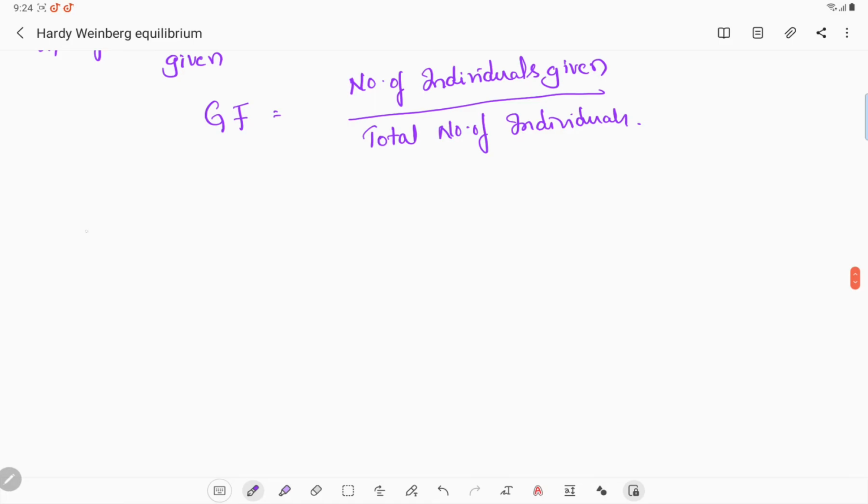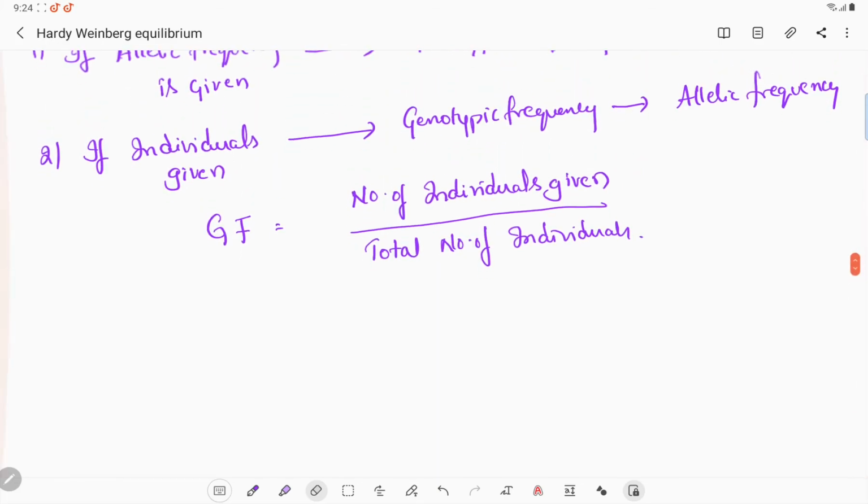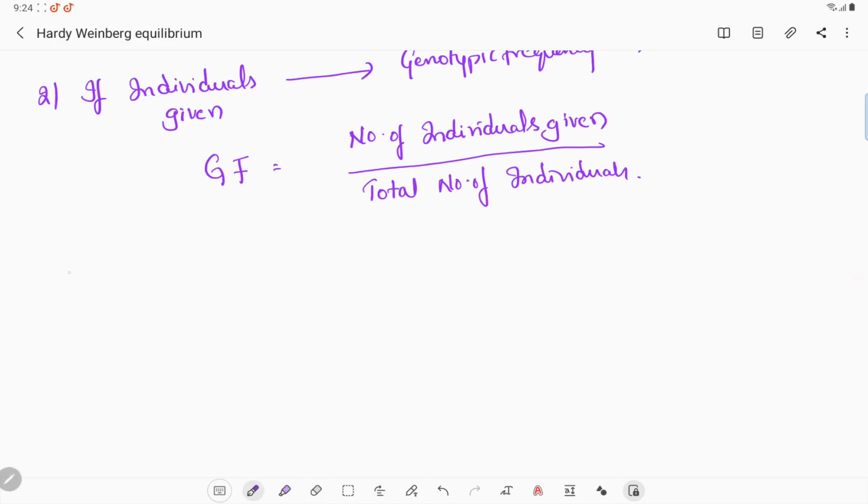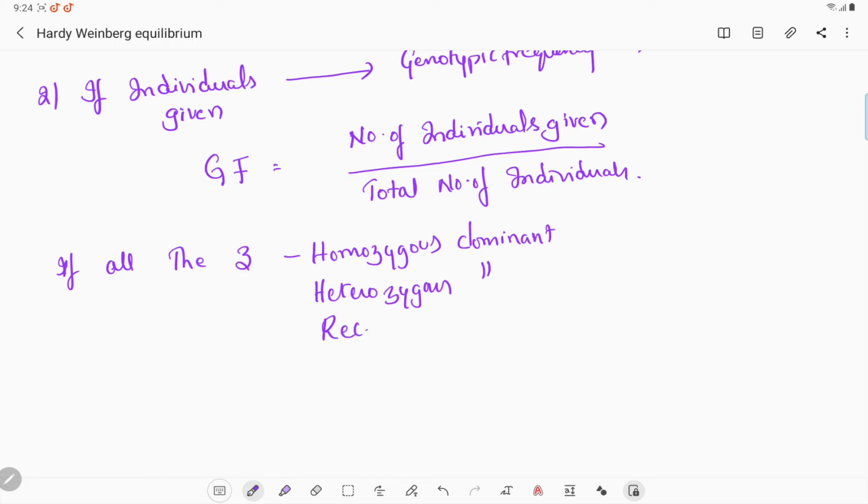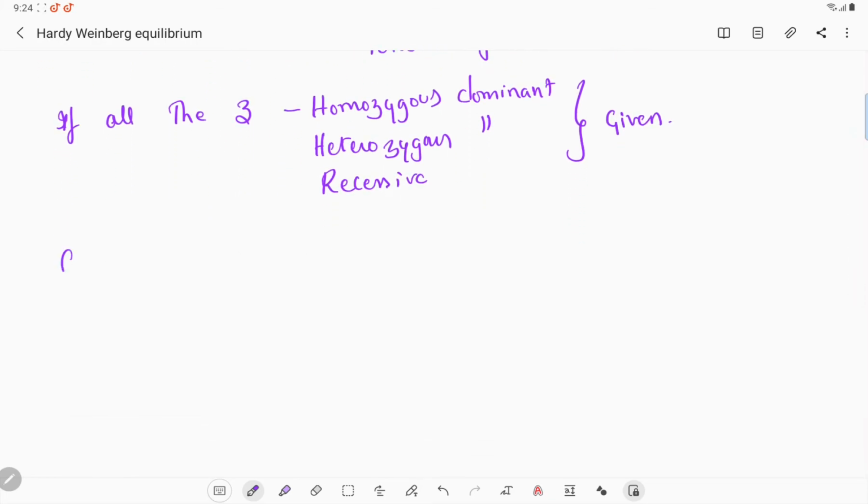Right. Then if all the three, that is homozygous dominant, heterozygous dominant, and recessive were given, how do you calculate the total number? Let us see. So the formula for calculating the number of individuals or frequency equal to 2 into number of dominant individuals